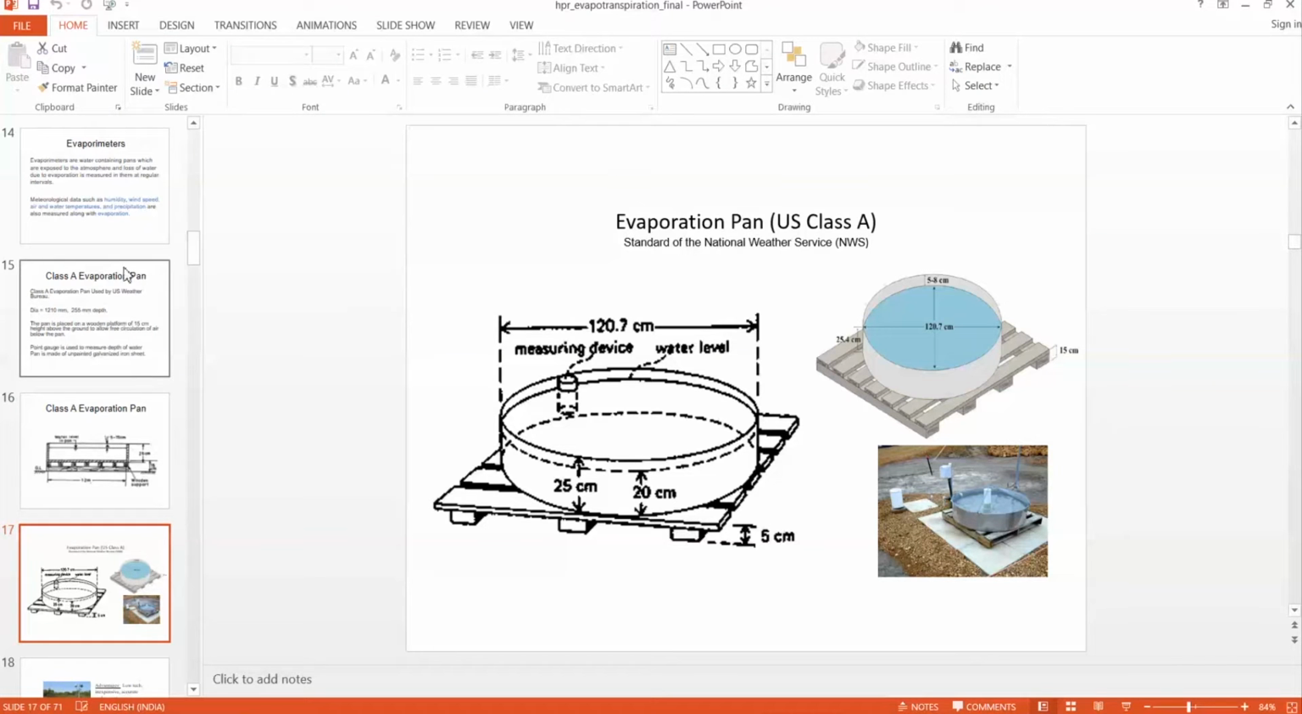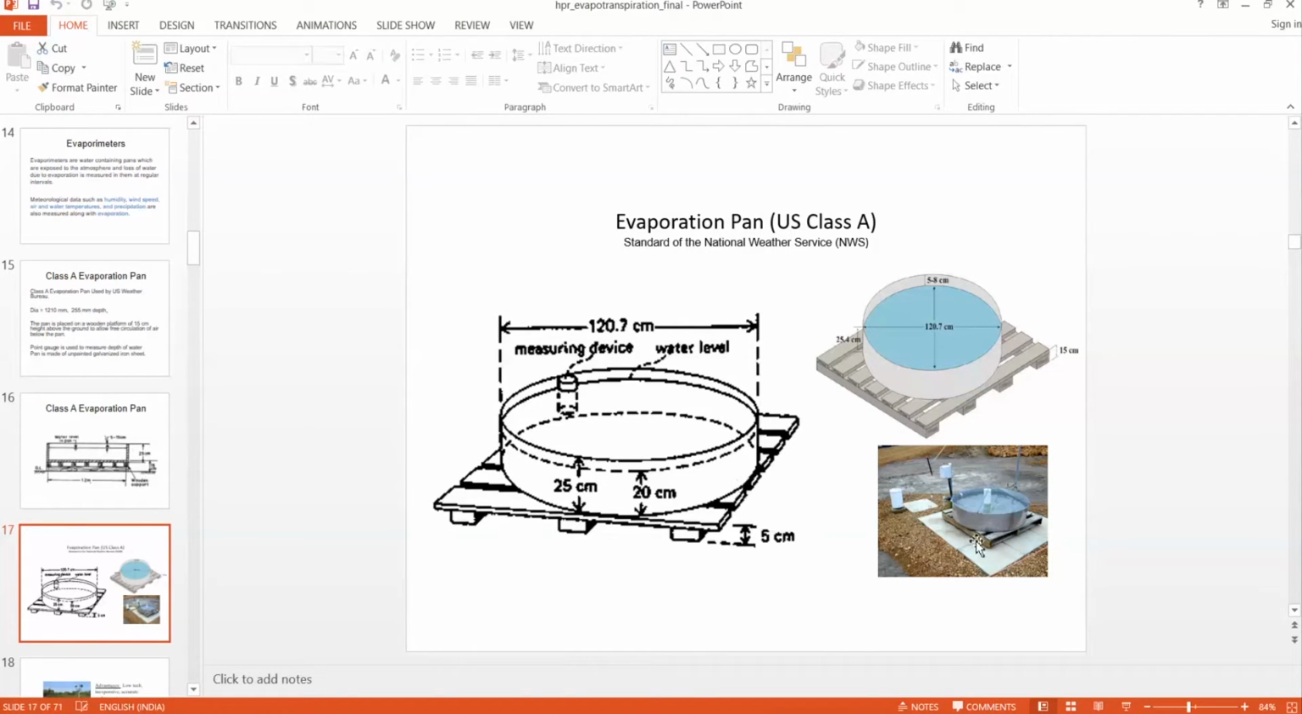You can see in this figure, this is a measuring cylinder, because due to the wind, the water surface is having fluctuations. So to have accurate measurements, a measurement well is placed at a location, so that there will not be any fluctuations of the water surface within that measuring well.